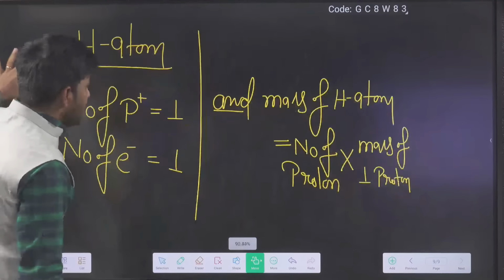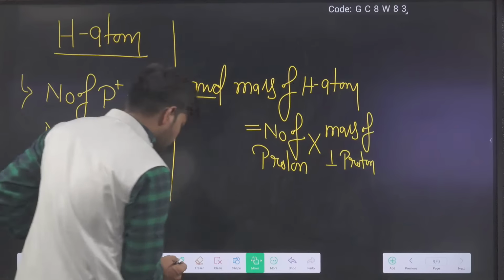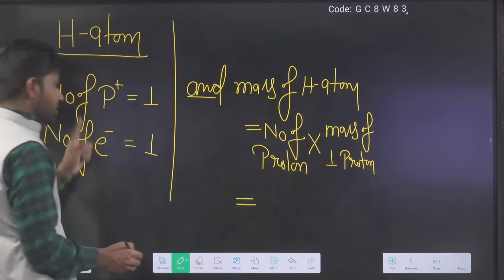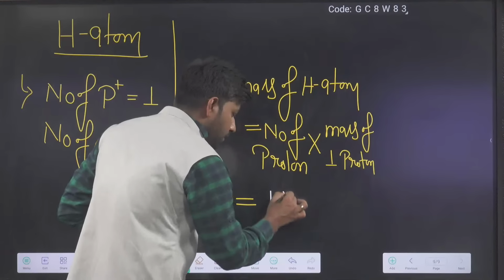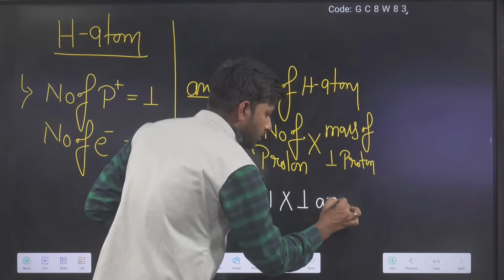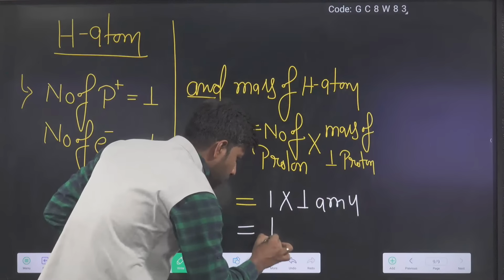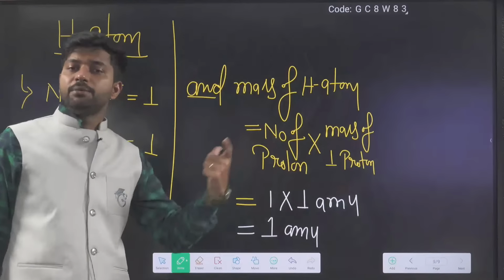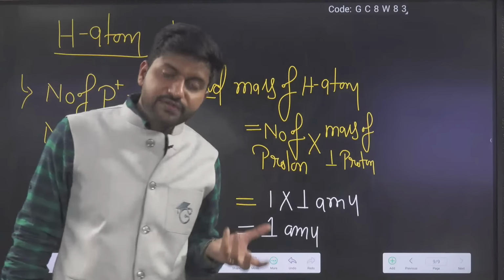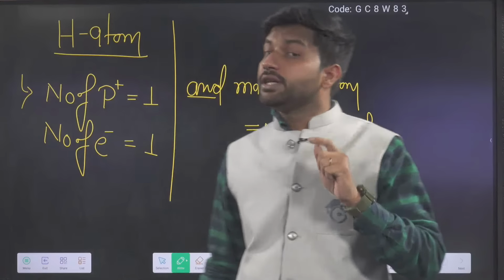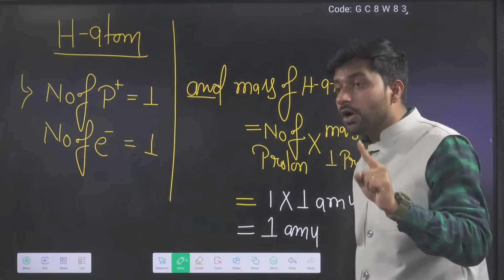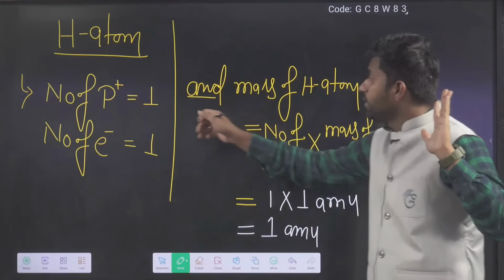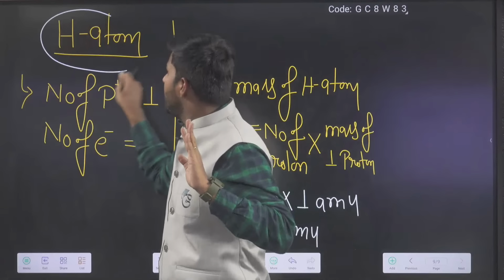If you know this, then for the hydrogen atom, we have the idea, sir, that proton is 1. So 1 into 1 AMU equals 1 AMU. And 1 AMU is the mass of a proton, the mass of the hydrogen atom.